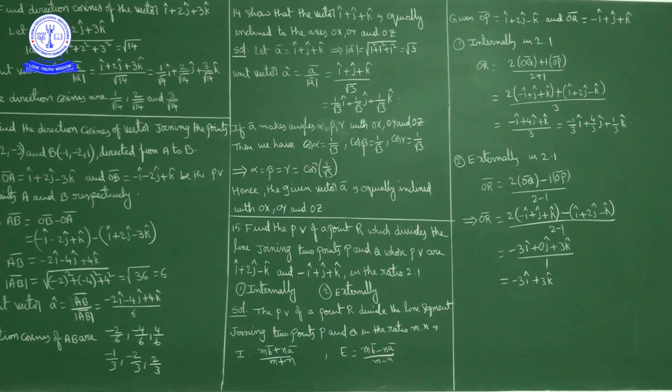Now, first of all, we'll discuss the formula. After that, we'll solve the problem. We already discussed it, anyhow I'll repeat once again.